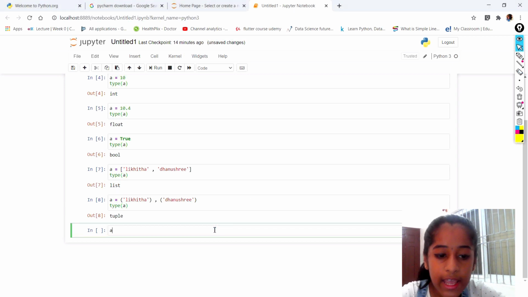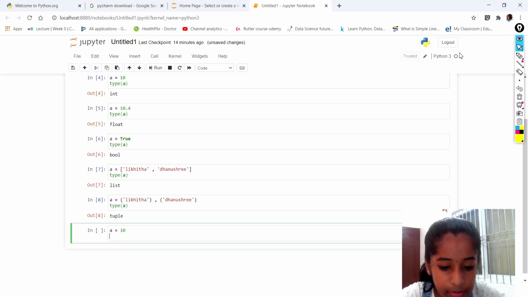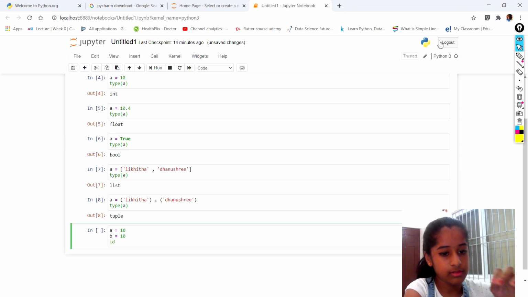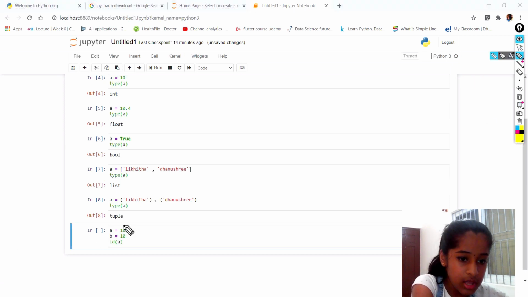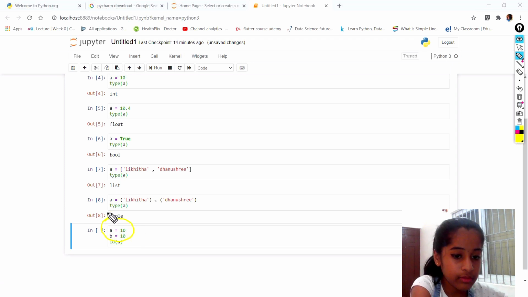Okay, let me say A is equal to 10 and B is equal to 10. Now these both have the same ID, because both of them are 10. Is it going to give you the same one?